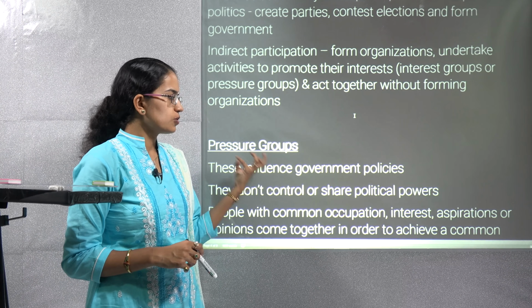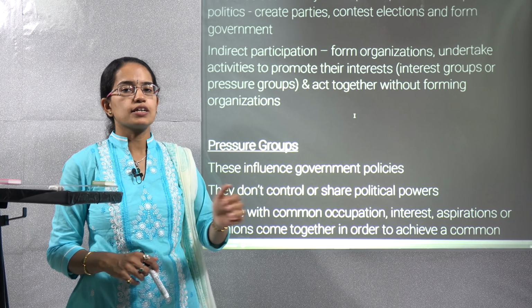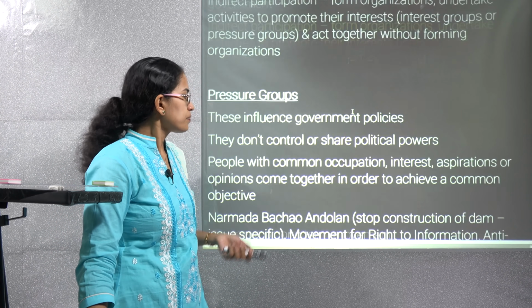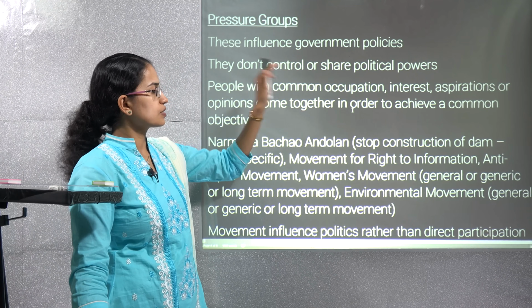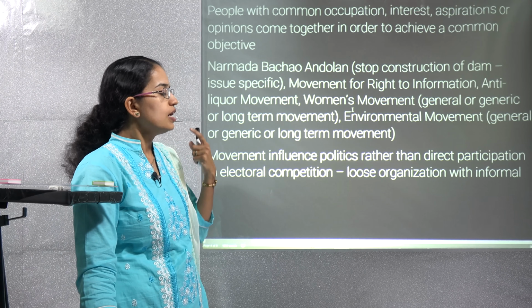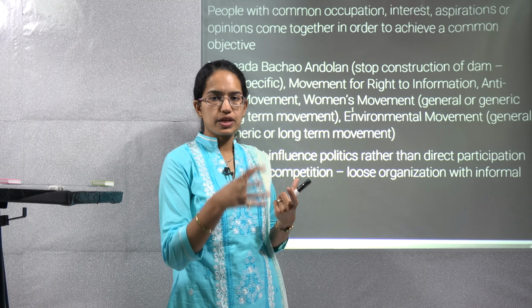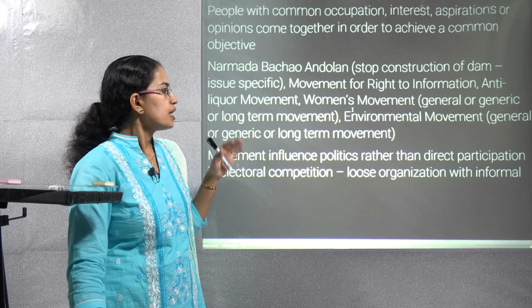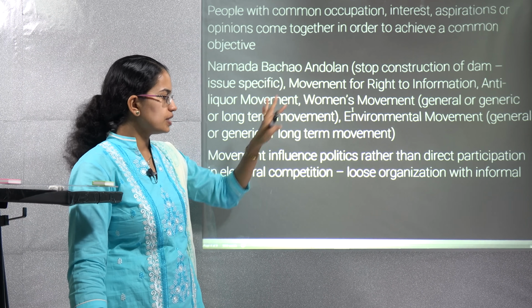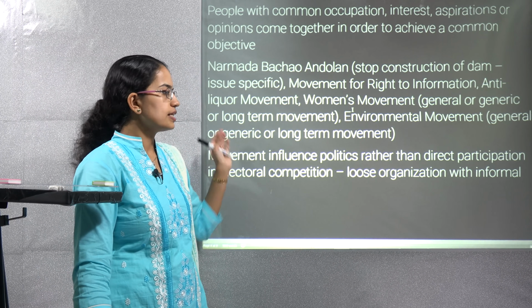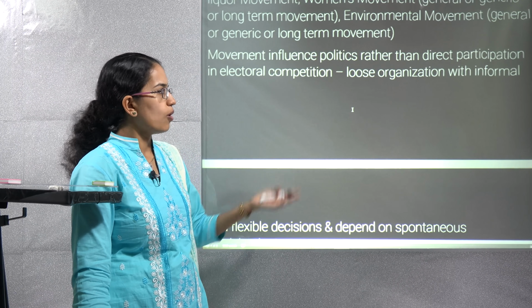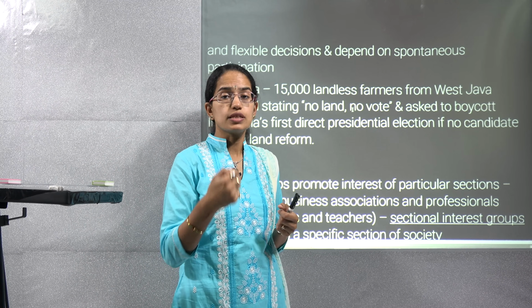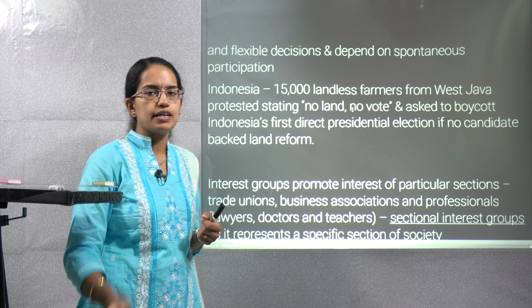So Narmada Bachao Andolan is a kind of pressure group under Medha Patkar, which is trying to restrict the height of the dam that is being built on the Narmada. So that's a kind of pressure group that is coming into action with a common objective. All the people who are working for that pressure group would have a common objective or common ideology in mind. Now these influence politics rather than direct participation in a competition.